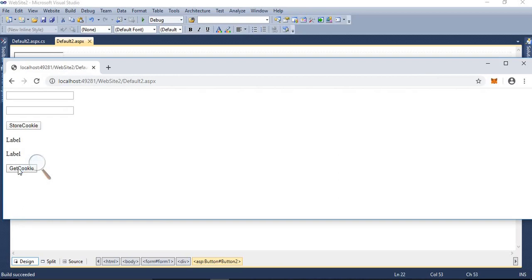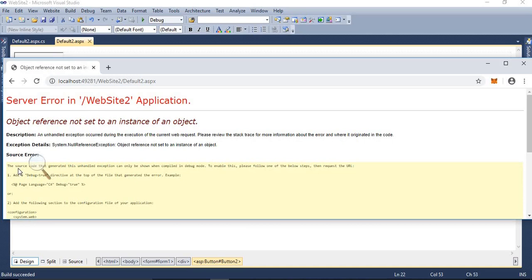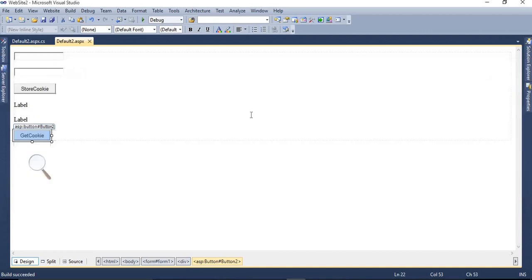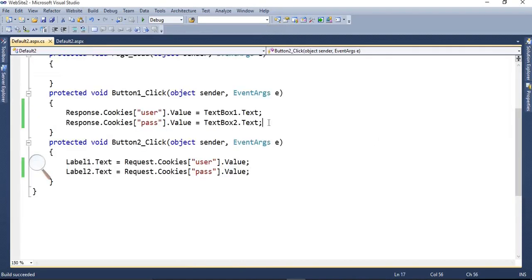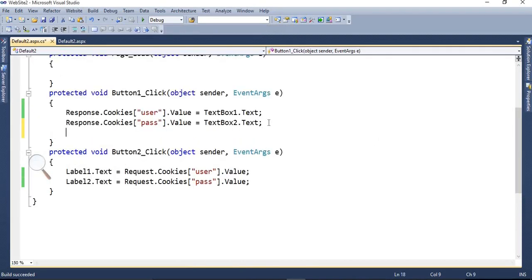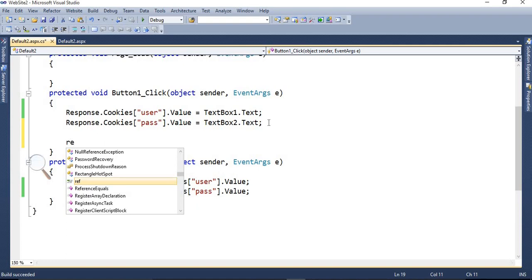Now when I click on get cookies, it will generate an error because we first closed the browser and the second time we have opened the browser, so the cookie information is lost. So this is the example of a non-persistent cookie. Now we will understand the persistent cookie. We have to add an expiry date and time with it.